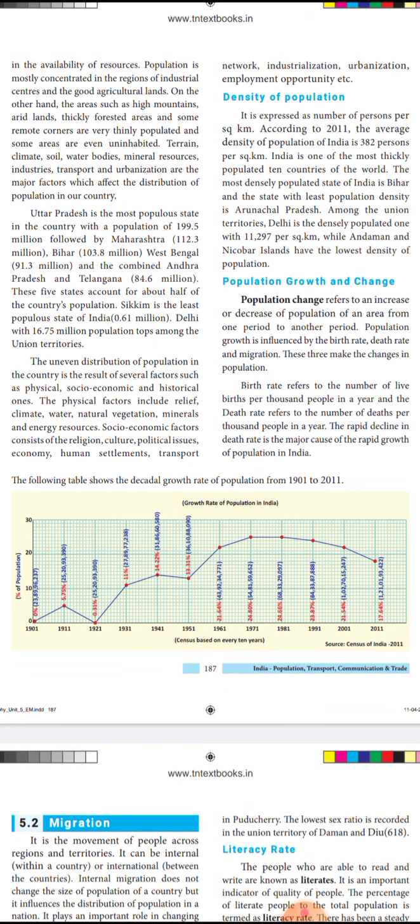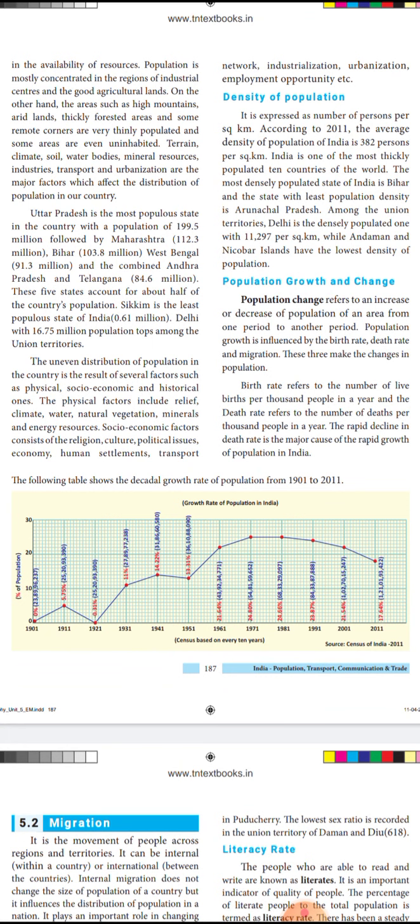What is socioeconomic factor? Socioeconomic factor is nothing but the religion, the culture, political issues, economy, human settlements, transport, industrialization, urbanization, employment opportunity. All these things comprise socioeconomic factors. Because of these two important factors, the physical as well as the socio-economic factors, this uneven distribution of population is there in our country.